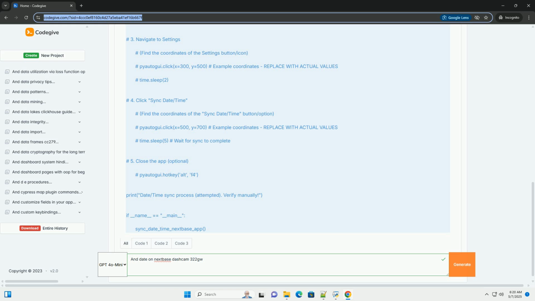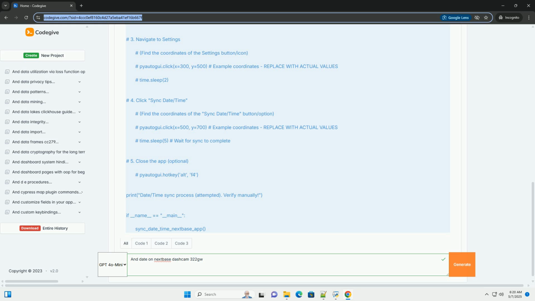Conclusion: while directly scripting the date and time setting on the Nextbase 322GW is very challenging and often impractical, the methods described in this guide provide a clear understanding of how to configure the date and time effectively through the standard user interface and My Nextbase Connect app. Regularly checking and synchronizing the date and time is vital for ensuring the accuracy and legal admissibility of your dashcam footage. Remember to always refer to your Nextbase 322GW user manual for the most up-to-date and specific instructions.